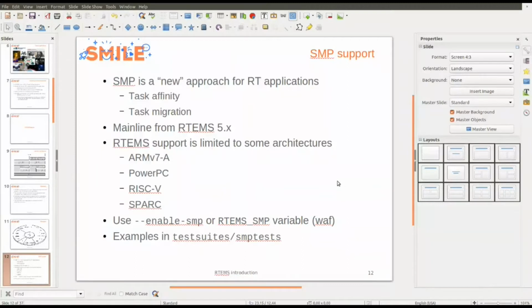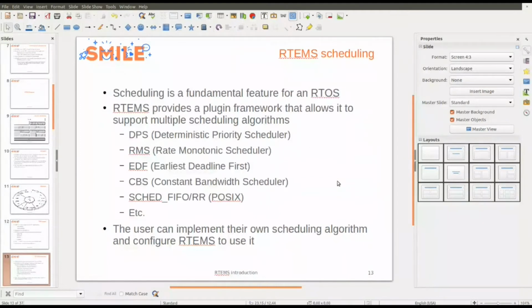The RTEMS scheduling. Scheduling is a very important feature for an OS such as RTEMS. There is a plugin framework to support multiple scheduling algorithms. Basically, there is the DPS and the RMS. The DPS is a basic deterministic priority scheduler, and the rate monotonic scheduler, RMS, is very famous in the RTOS